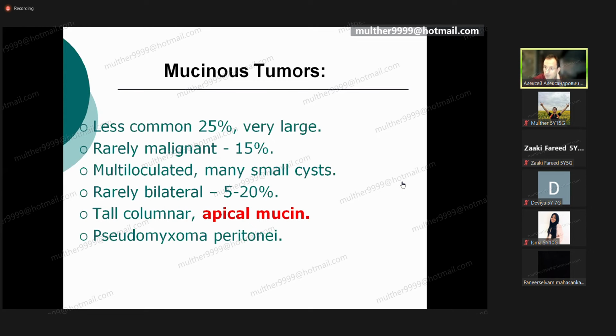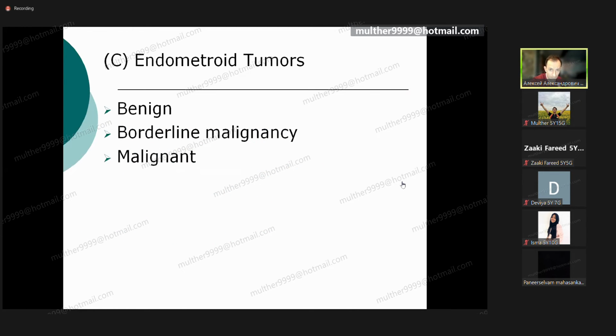multilocular. Inside that cyst could be many small cysts, rarely bilateral. They could be endometrioid. Inside the cyst could be such structure like endometrium. That is why we name it endometrioid. Don't think that we talk about endometrioma.